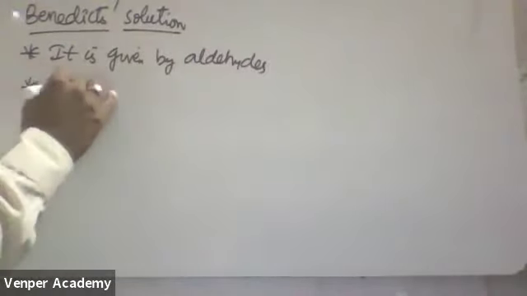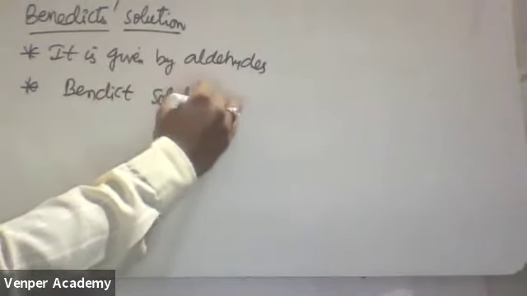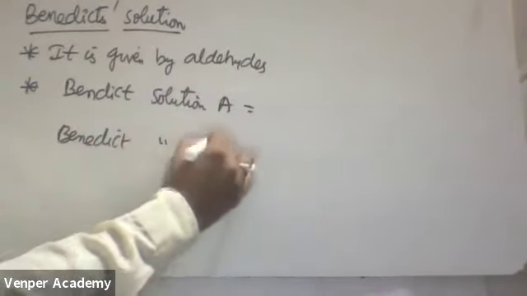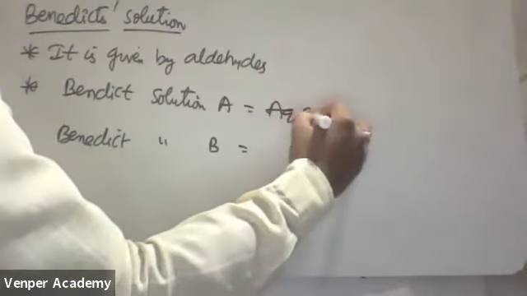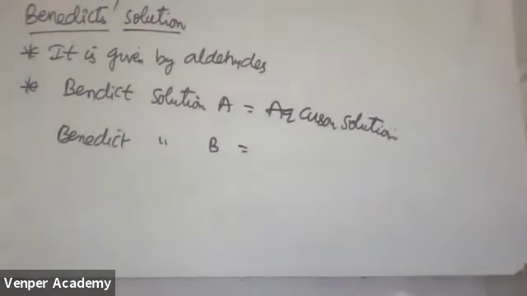Now see, Benedict's solution is a combination of Benedict's solution A and Benedict's solution B. Benedict's solution A is aqueous copper sulfate solution, like Fehling's solution A. All are strong oxidizing agents. Only in these three I'll do the comparison. First write this one; once it is completed, I'll give the comparison. It is also a strong oxidizing agent, but compared to Tollens, it is the least oxidizing agent.